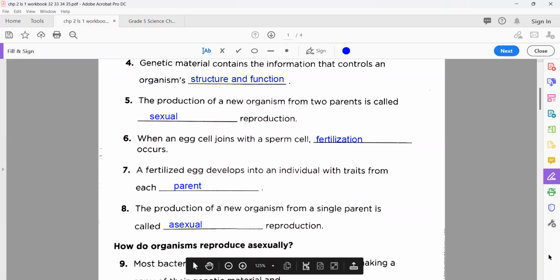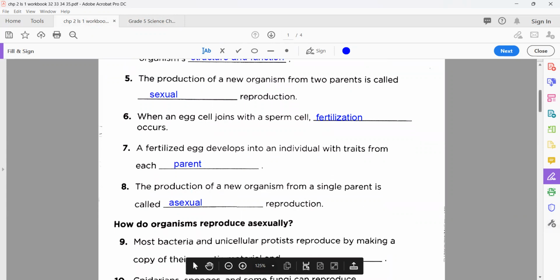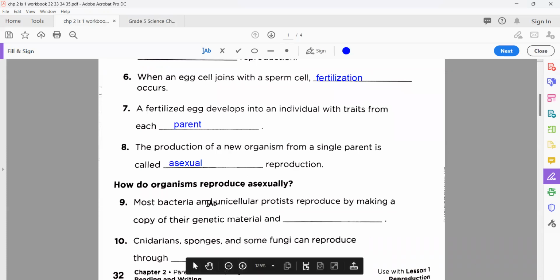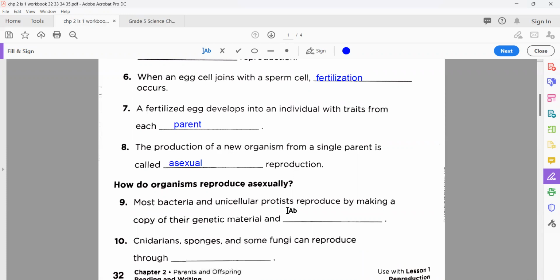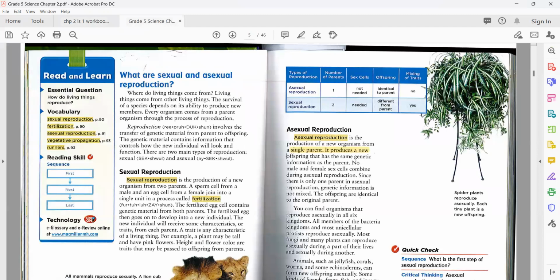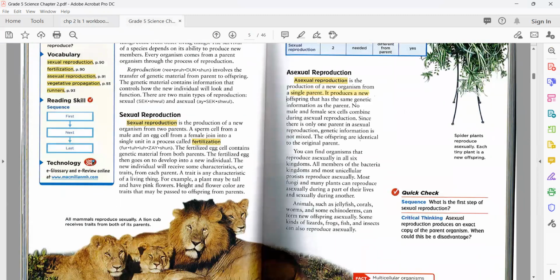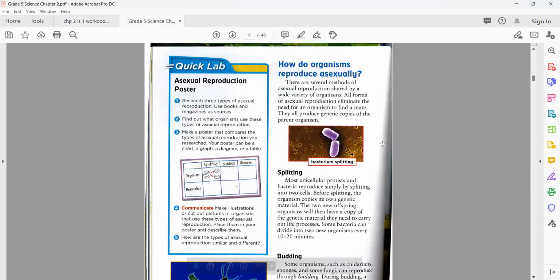Now, the second part of the lesson is going to discuss how organisms reproduce asexually. Or you can say that here we're going to learn about the types. So before we solve, let's give an overlook on it. Just a quick review of how organisms reproduce asexually.